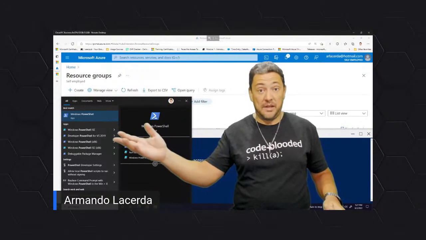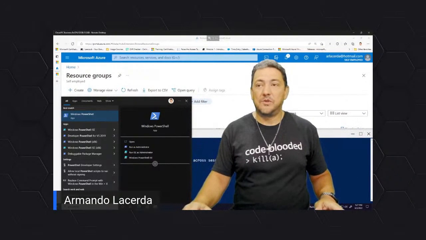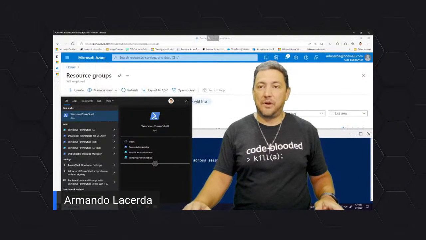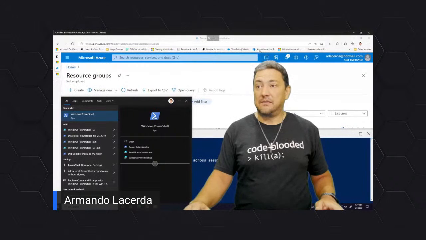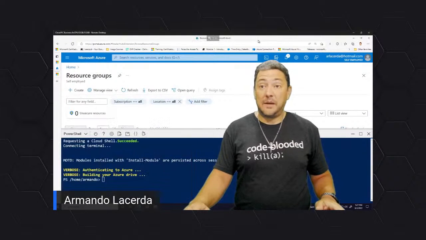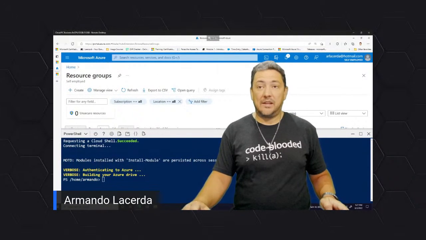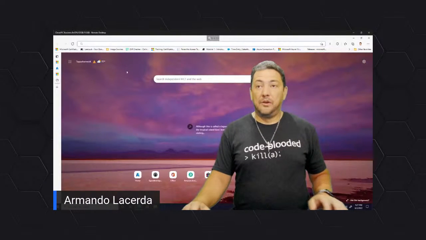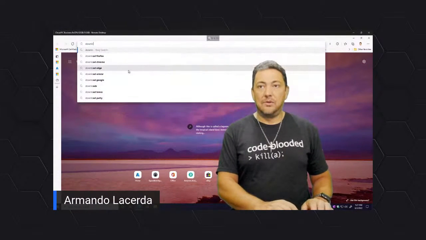You can actually do it from here too, but you don't really have to worry about which one you're going to use, because there will be one available for you. Meaning PowerShell is available in multiple places. And for that matter, since we are here, before you get into the learning path, if you look into download